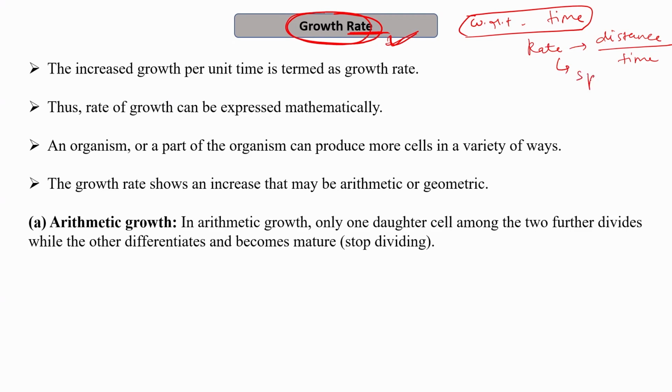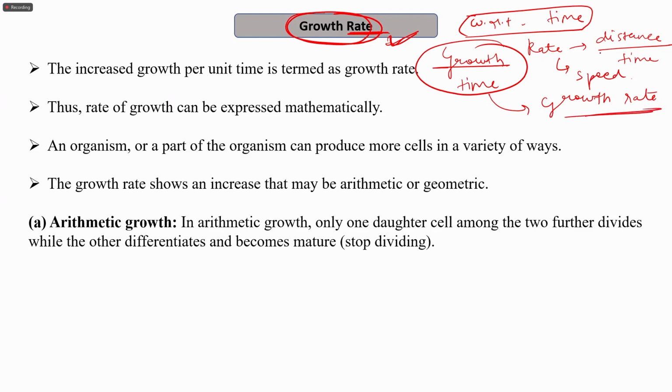That is also known as the speed. Similarly, growth per unit time is defined as the growth rate. Right? So the increased growth per unit time is termed as the growth rate.